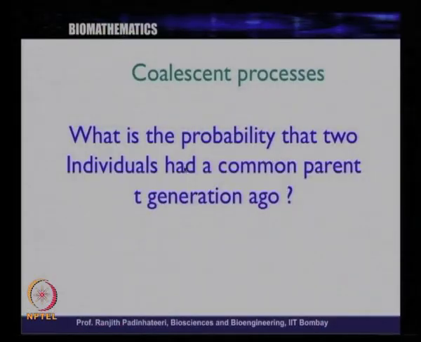So, such things we can calculate. It is a very simple calculation. So, basically we can calculate what is the probability that two individuals had a common parent t generations ago. Okay, so we learned this.